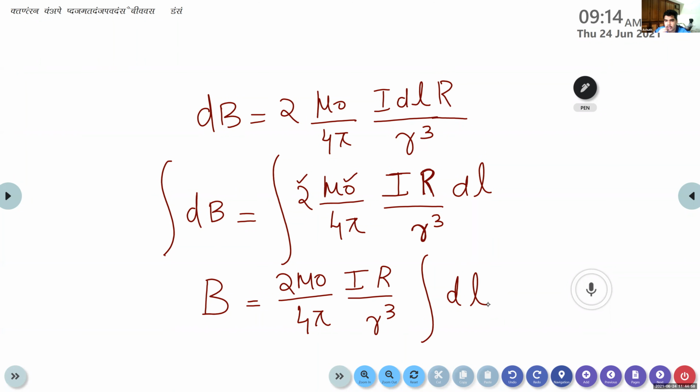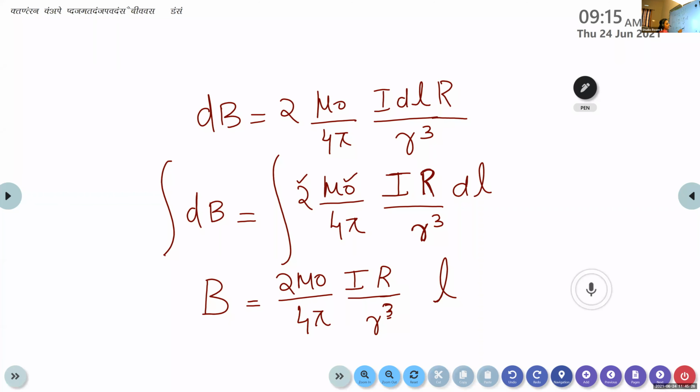Integral dl will become L, right? Yes, very good. Here also the integral of the derivative of a function is that function itself. So integral dl becomes L. So B is equal to 2 mu 0 by 4 pi, IR divided by R cube into L.